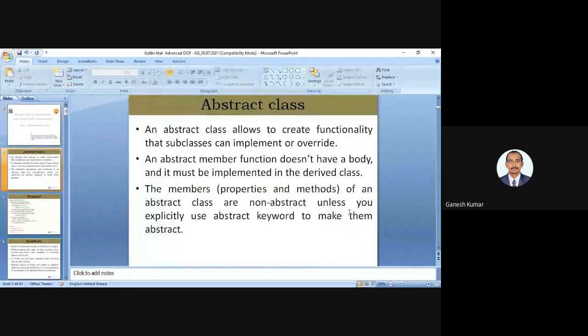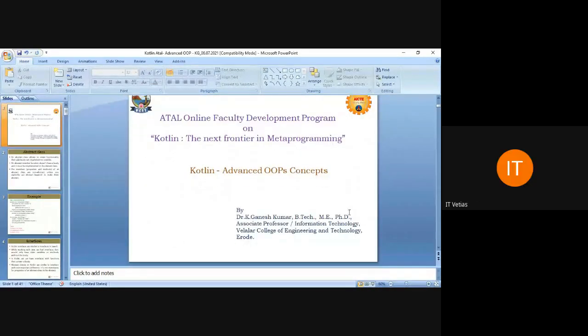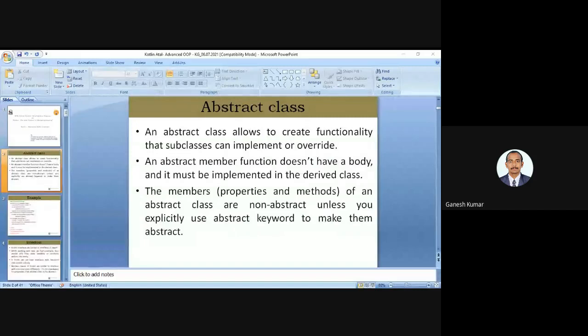Sir, start the slideshow. I had started like that only, but they said my slide is not visible. Your screen is visible, sir, but you are not running the slideshow. Click on the slideshow menu.